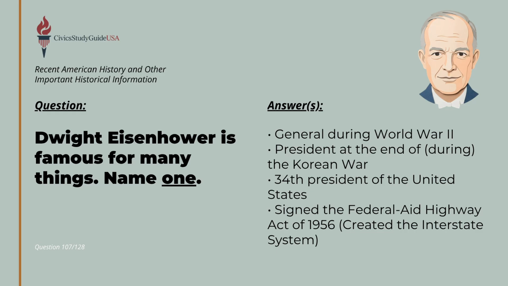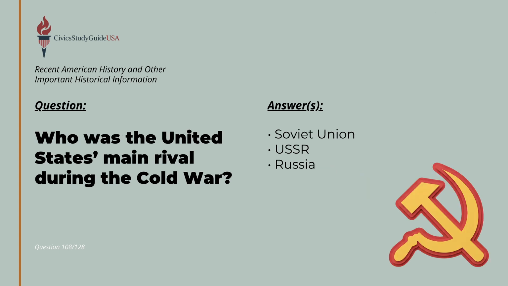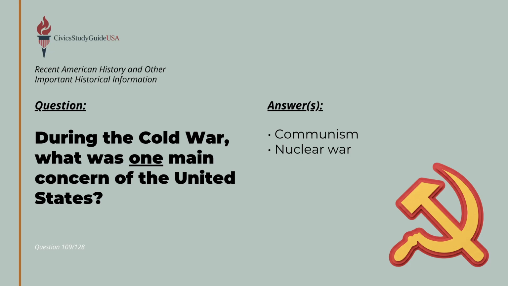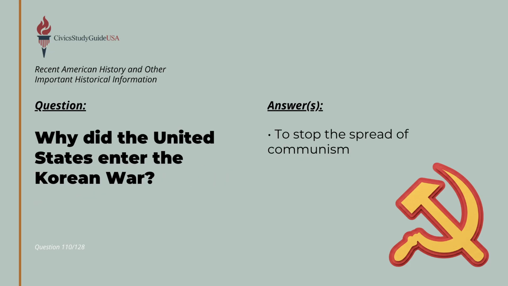Dwight Eisenhower is famous for serving as a general during World War II and becoming the 34th president of the United States. Following World War II, a new kind of geopolitical tension emerged. The United States' main rival during the Cold War was the Soviet Union, or the USSR. During the Cold War, the primary concerns of the United States were communism and nuclear war. This focus dictated military actions overseas. The United States entered the Korean War and the Vietnam War to stop the spread of communism.